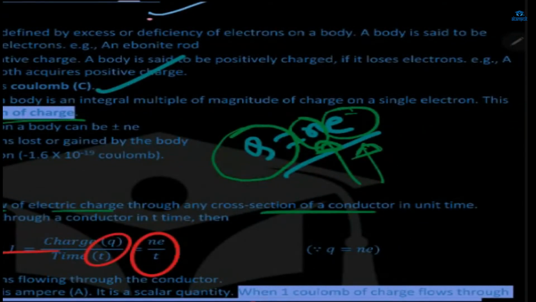Everything is clear with this formula. You can write the definition just by seeing this formula. Clear now?